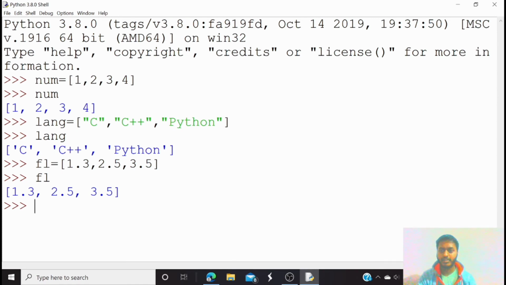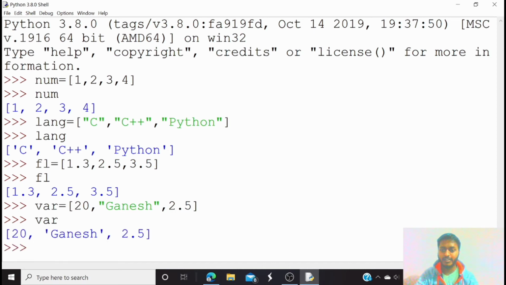So can we store multiple data types in a single variable? Let's try. I am calling it a variable, and inside a square bracket I am storing an integer value 20. Now I am storing a string, Ganesh, and also a float, that is 2.5. So let's see what it has stored. Here you can see that it has stored the integer, string and the float value also. In that way you can store multiple data types in a single variable.